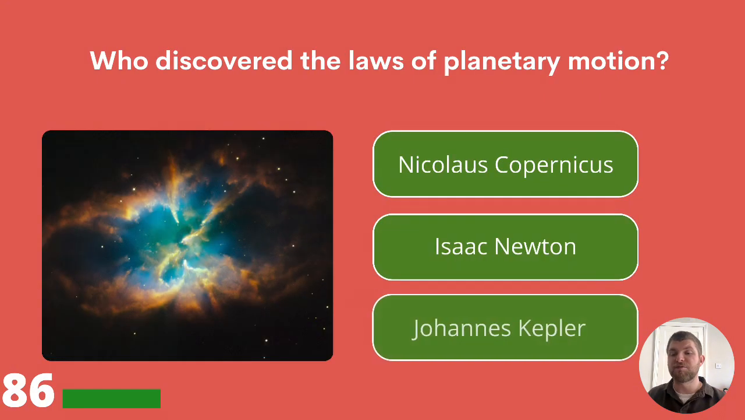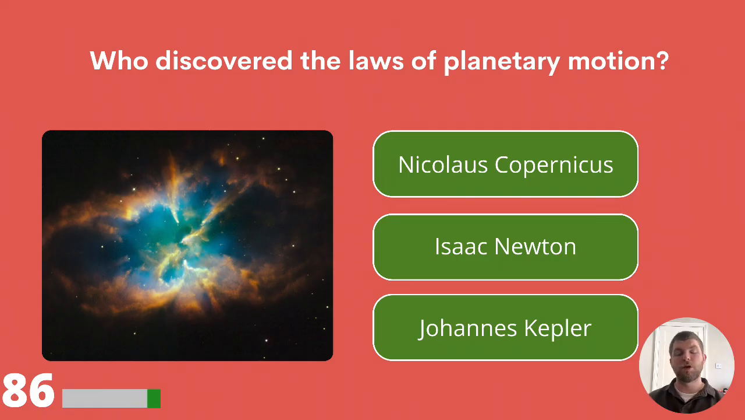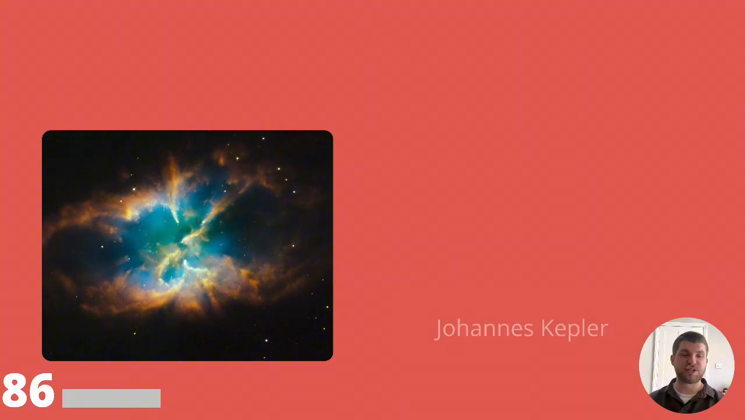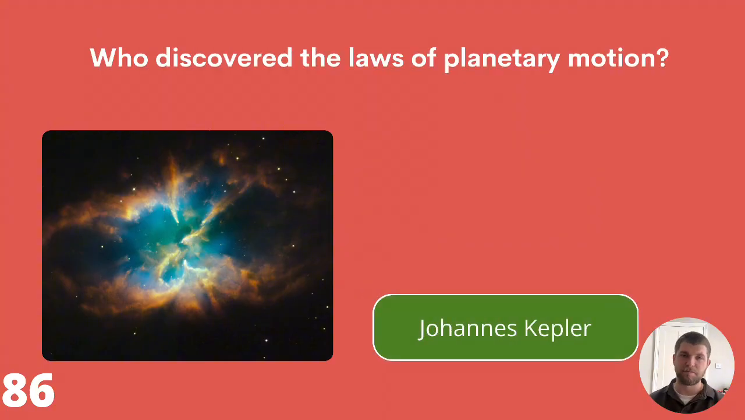Who discovered the laws of planetary motion? Nicolaus Copernicus, Isaac Newton, or Johannes Kepler? The laws of planetary motion were discovered by Johannes Kepler.